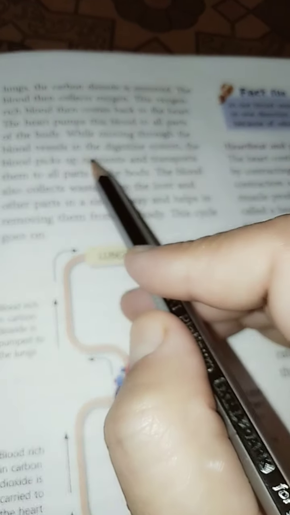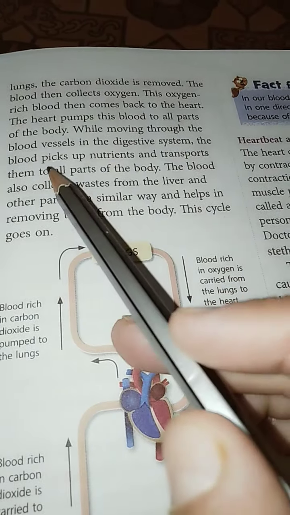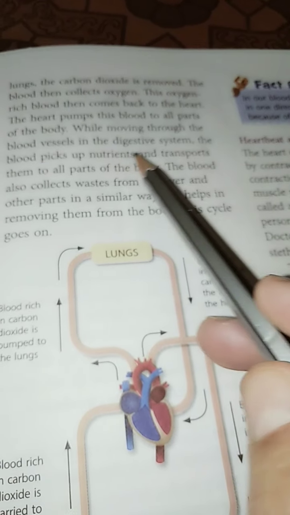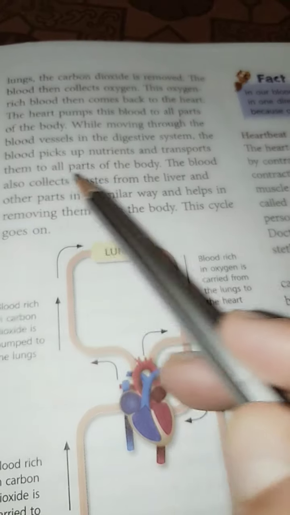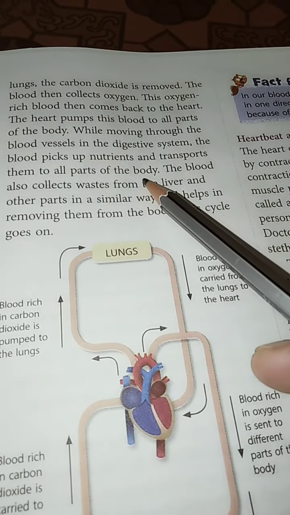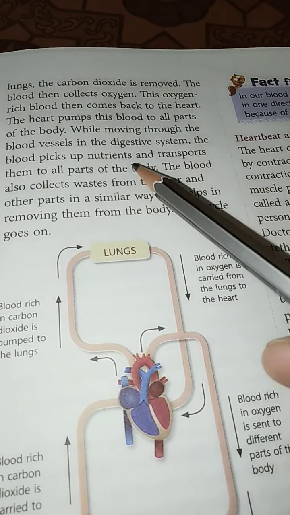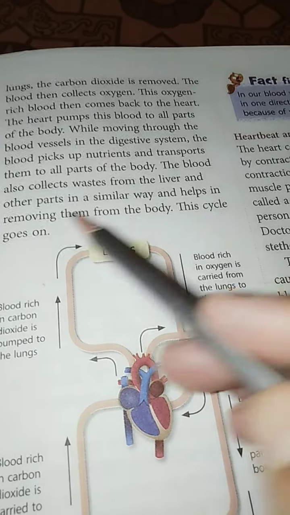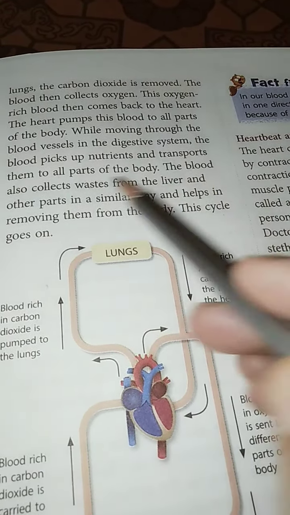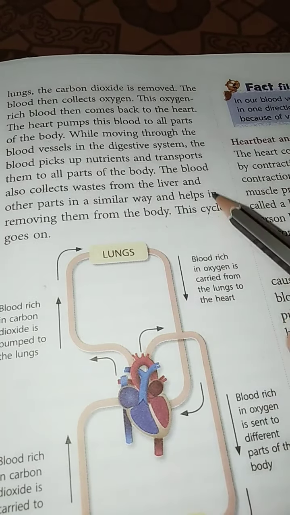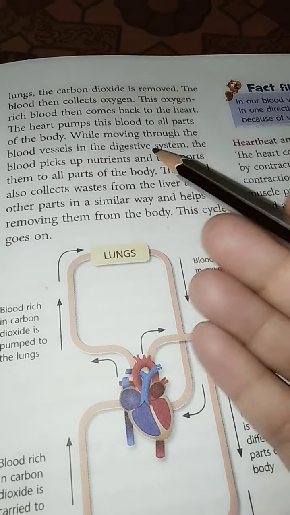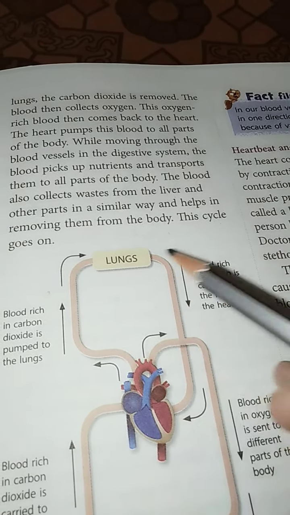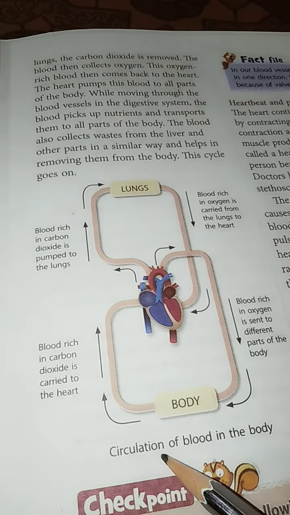When the blood flows through the digestive system, it picks up nutrients and transports them to all the parts of the body. Whatever we eat is broken into simpler parts, and its nutrients are absorbed by the blood and taken to the parts of the body. The blood also collects waste from the liver and other parts in a similar way and helps in removing it from the body. This cycle goes on. This diagram you have to draw in your copy.